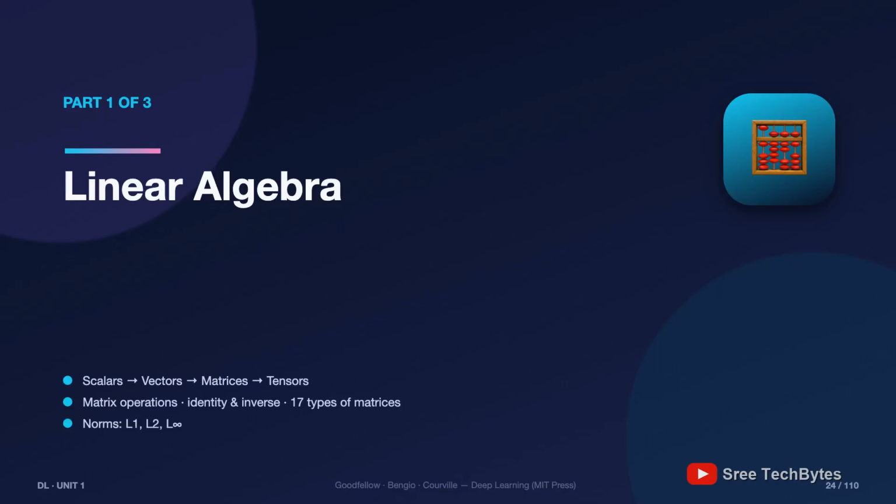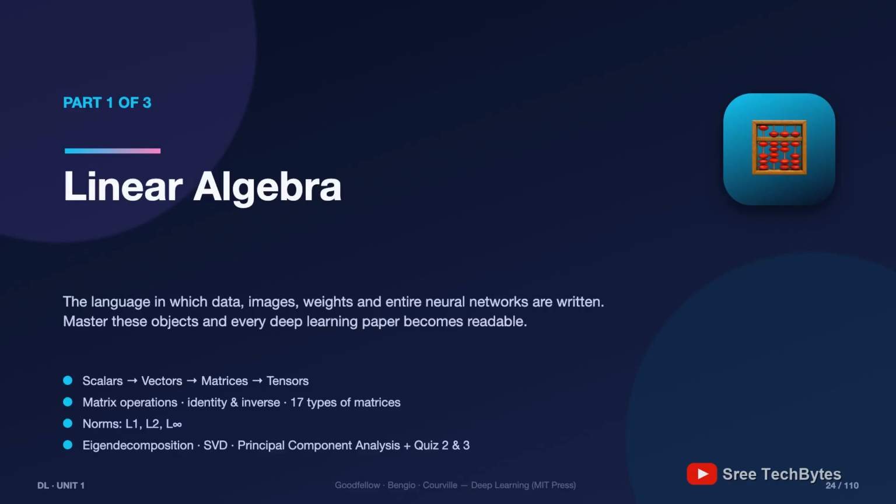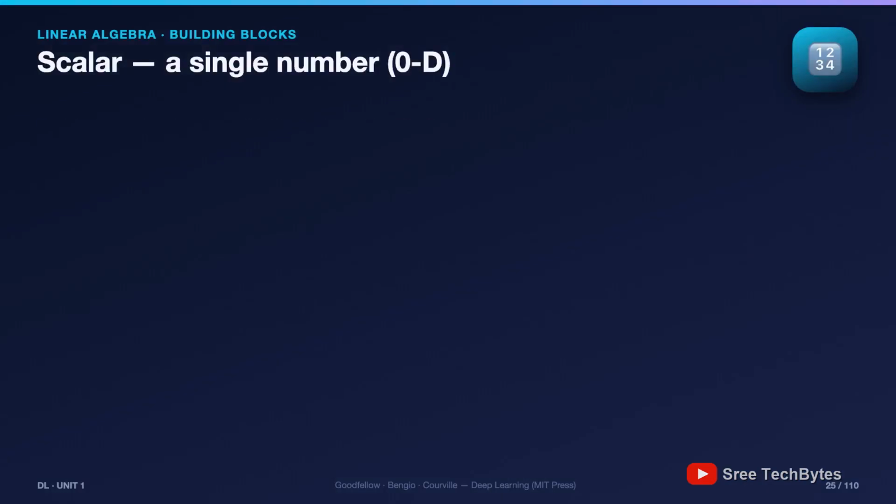Our route will climb the dimensional ladder from scalars to tensors, master matrix operations and the matrix zoo, measure vectors with norms and finish with the 3 crown jewels: eigen decomposition, singular value decomposition, and principal component analysis. Every abstract object will come with a real-world anchor. I promise it's friendlier than it sounds. Let's go. We start at dimensional ladder rung 0.